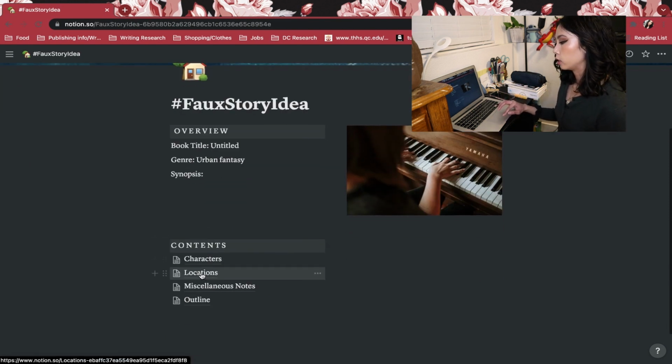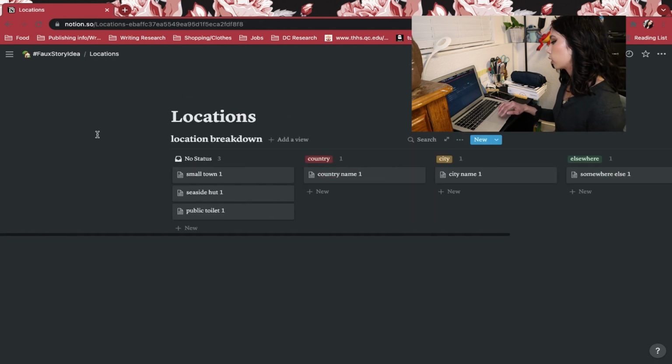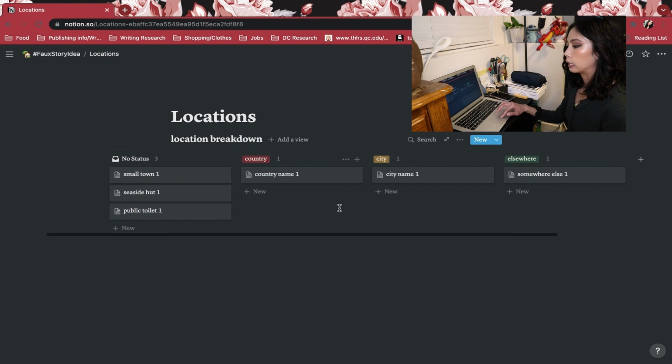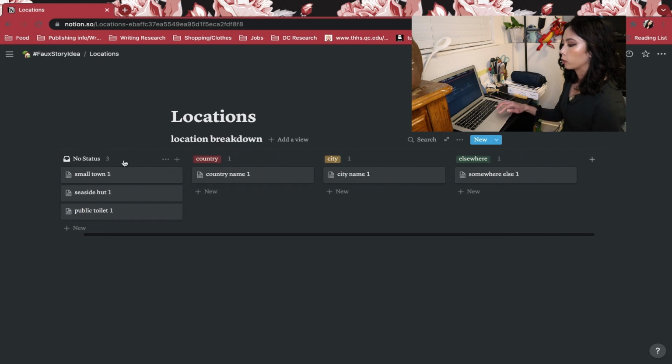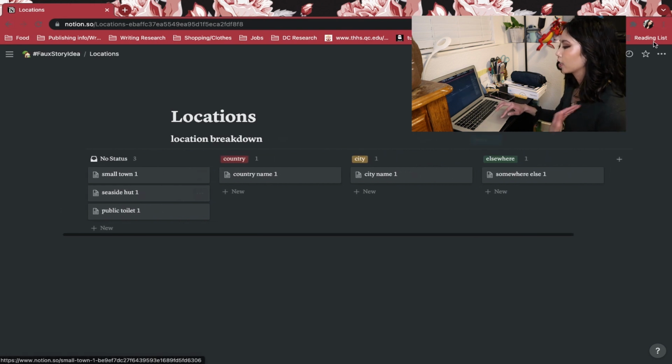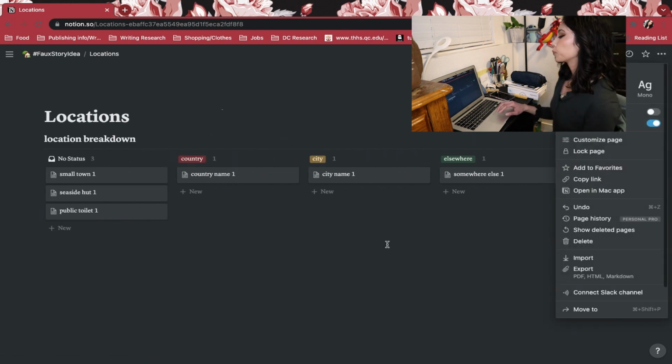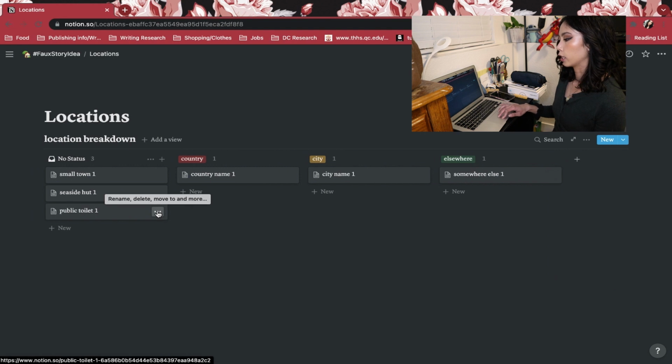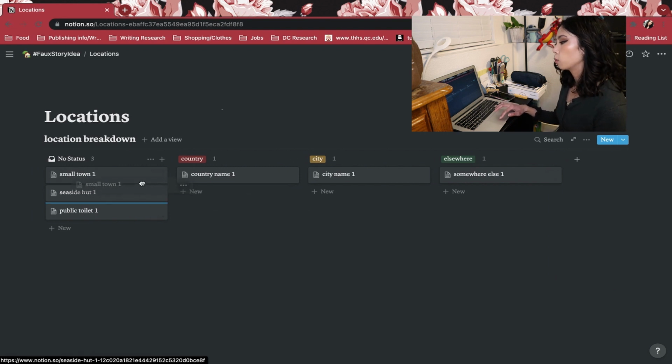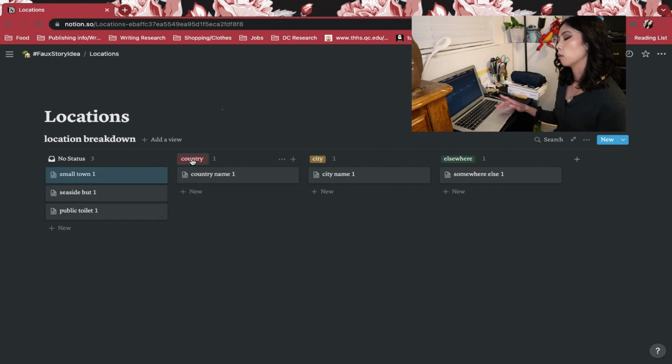Again, locations, I don't know. This works. It's still empty, but you can have your location breakdowns. Again, it's not a full page. I like full pages, it just looks cleaner. But you could talk about, I guess this is more specific to the country and the city and so on.